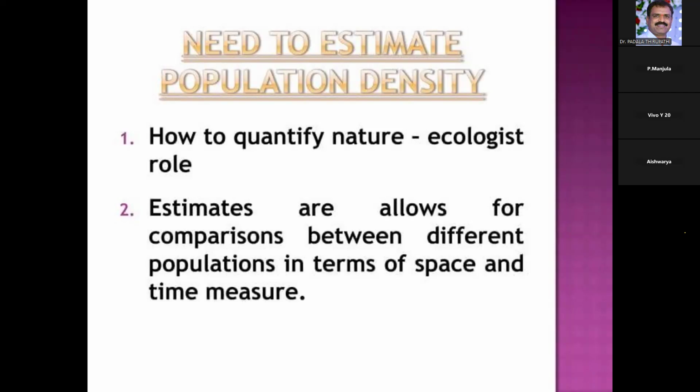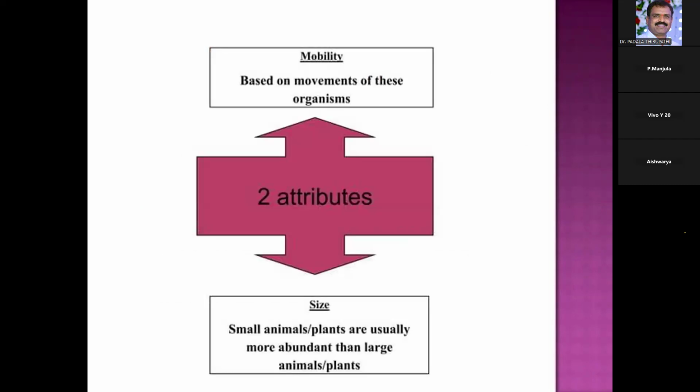Next, the estimation of population density. These estimations are mainly for the comparison between different populations in terms of space and also for time measures. Here there are two attributes, that is mobility and size. Population density is based on the movement of these organisms and also their size. Small animals or plants are usually more abundant than the large animals and plants.